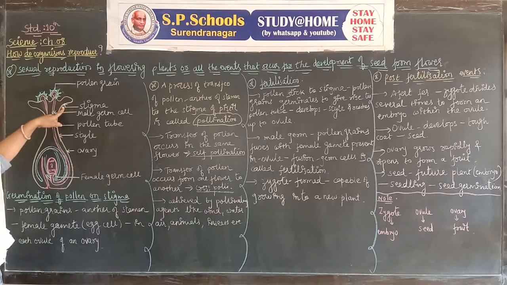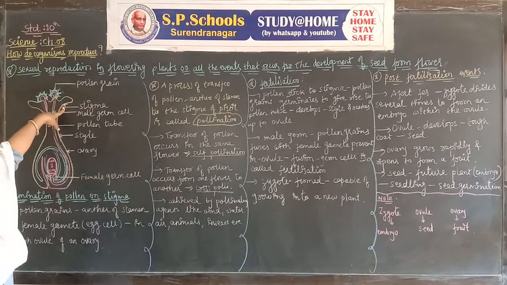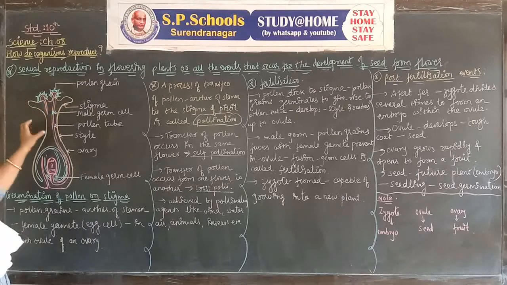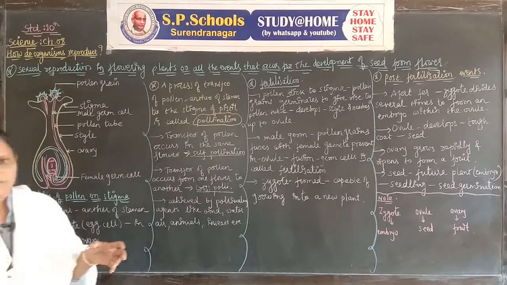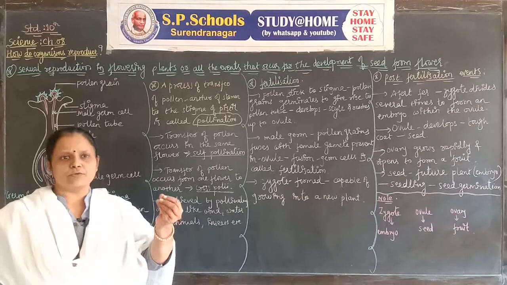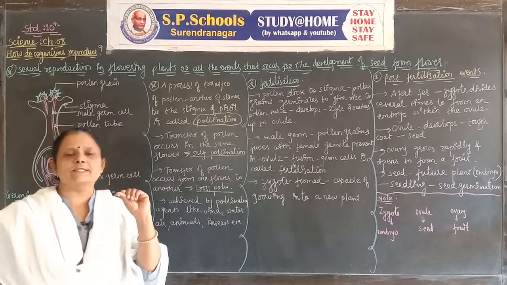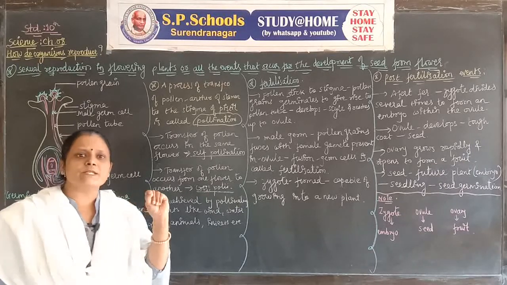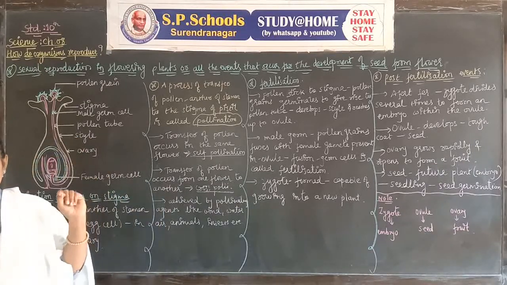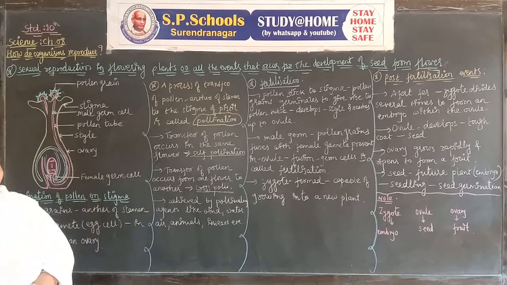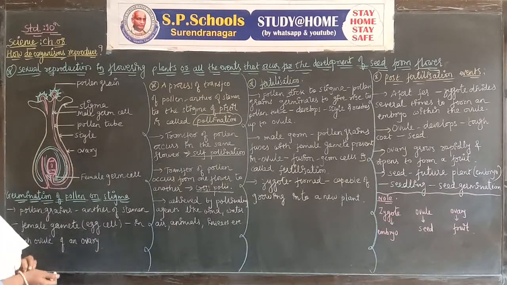This one is the stigma. If you have already drawn the diagram of the parts of a flower, you know about the stigma. This is the enlarged part. If you touch the flower of hibiscus, you see small tiny yellowish structures. These are the pollen grains, and one pollen grain can germinate. It is called the male germ cell.